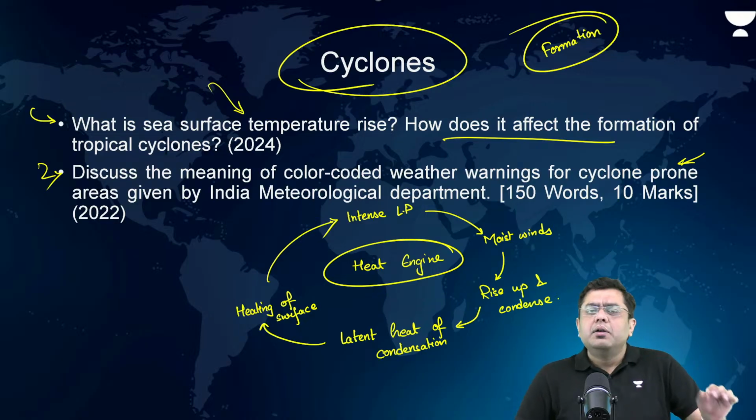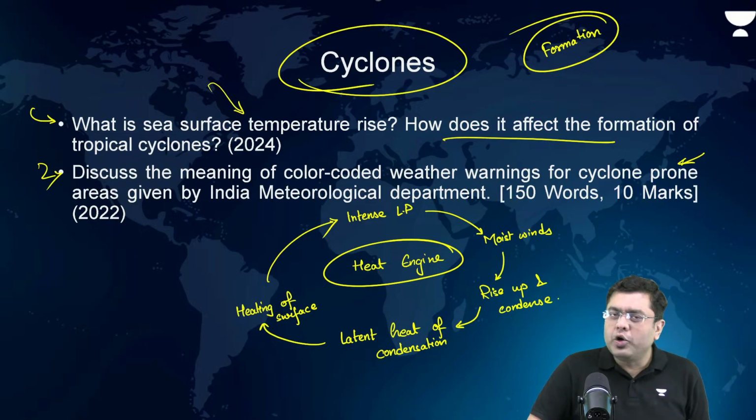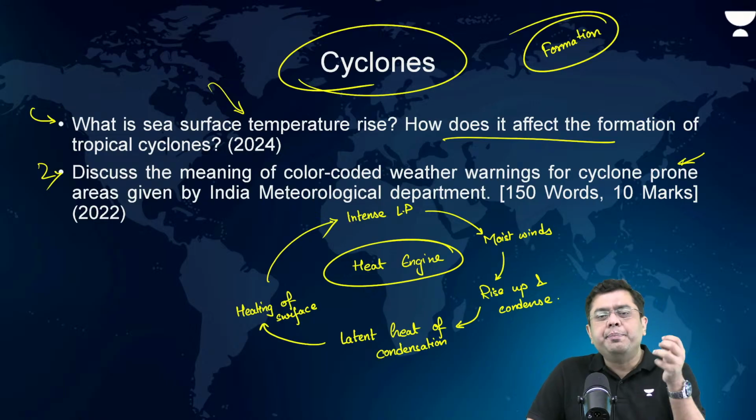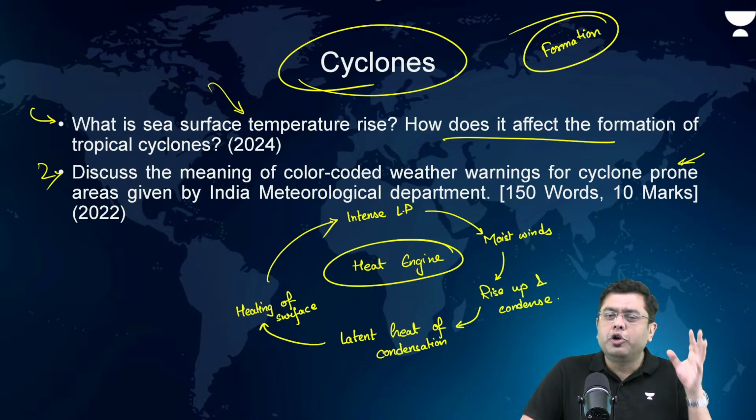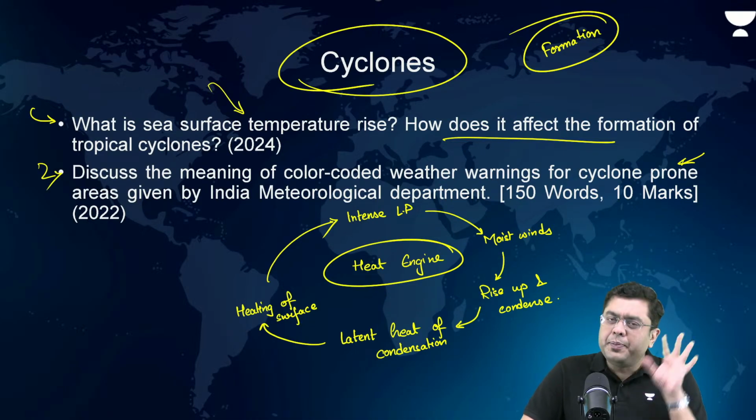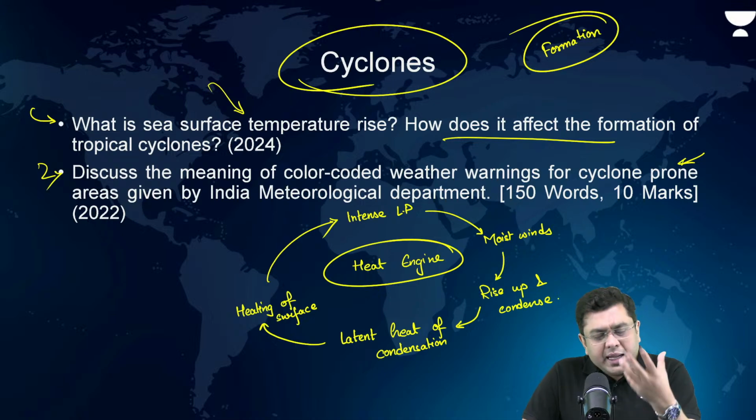So, what is required in this particular answer? The second question that you see: is the approach that you simply mention the color codes? I will show you the color codes. Is simply the mention of color code sufficient? No. Here also, you have to follow the 70-30 rule. 70% you address what is asked, the implication of it.